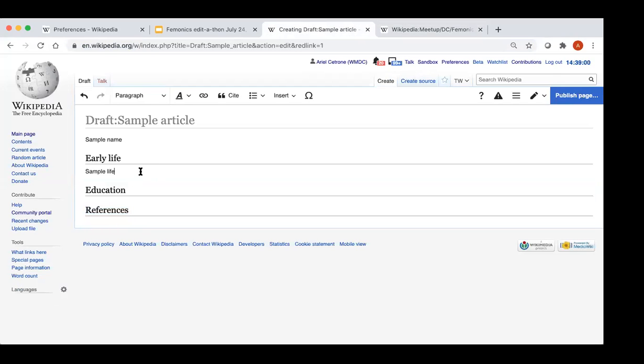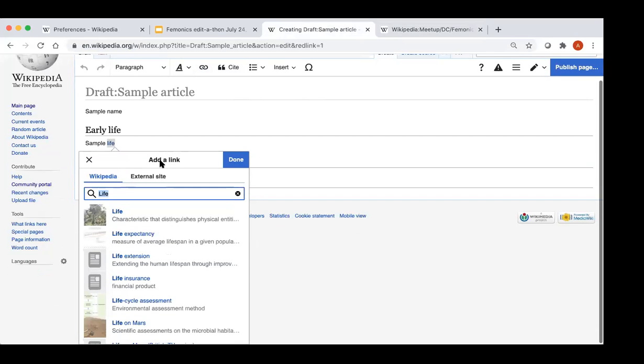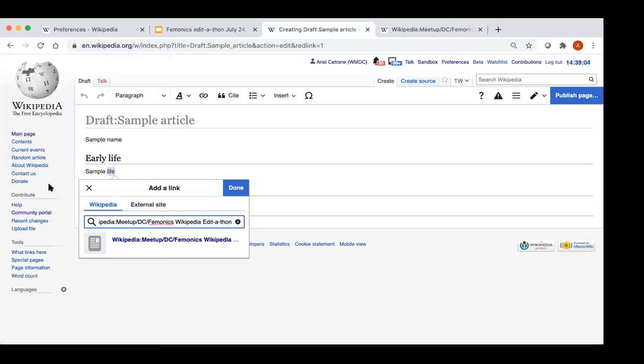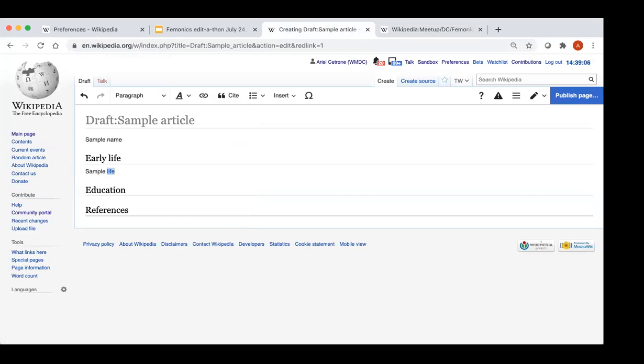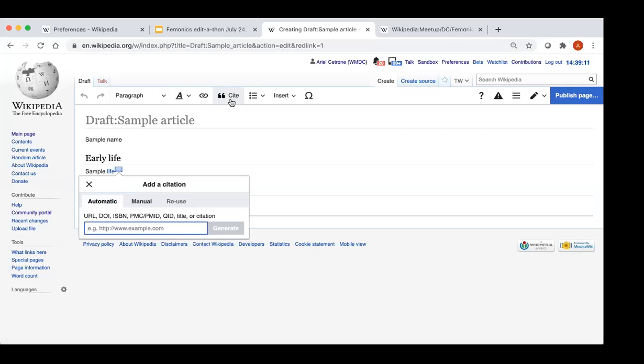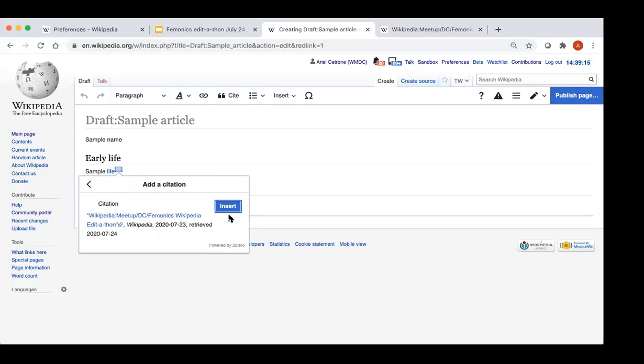I'm going to cite this source by clicking a URL and clicking done. Oh, I'm sorry, I clicked the wrong thing. I'm going to cite my source by clicking cite, pasting my URL, and clicking generate. I'm going to click insert.